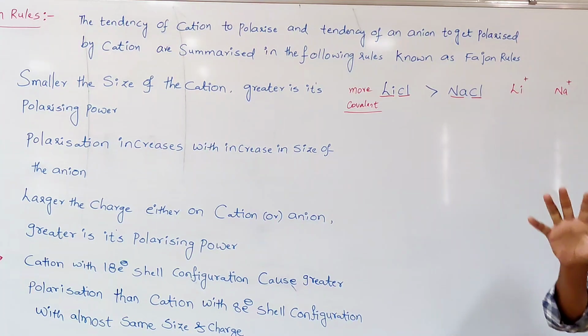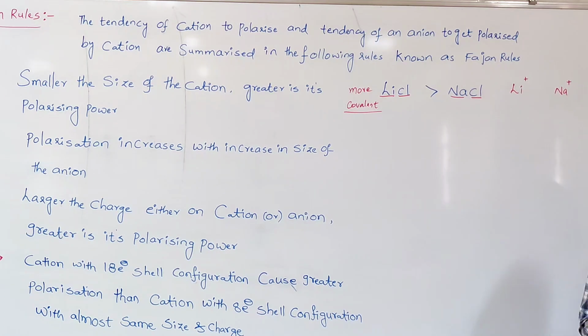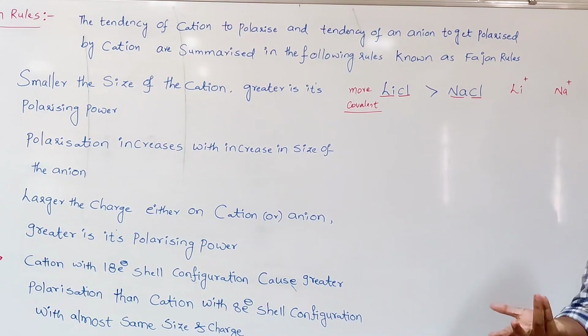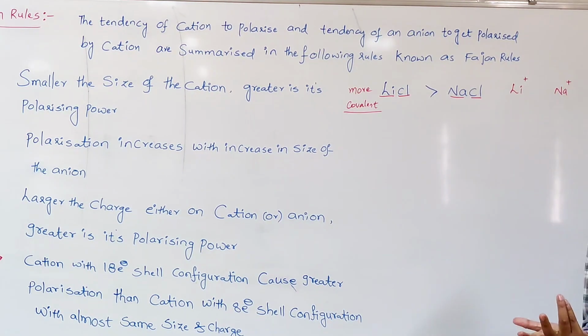When the electron cloud is loosely held to the nucleus, it is easy to distort it because it is not strongly under the influence of the nucleus. So it is easily distorted. When easily distorted, that clearly indicates more polarizing. More polarizing means what? Less ionic, more covalent in character.